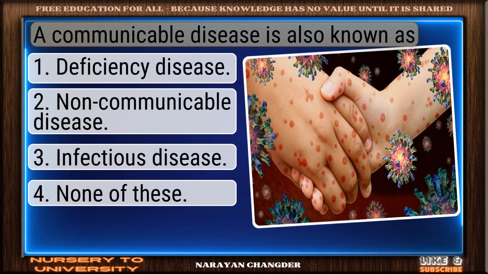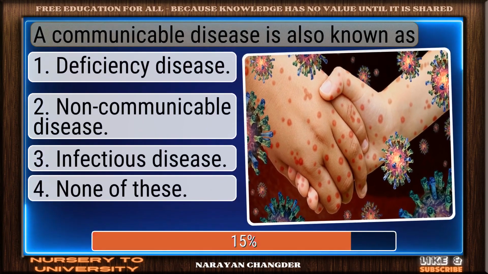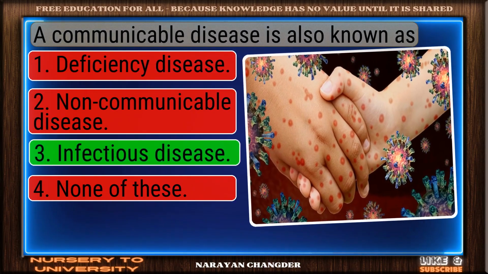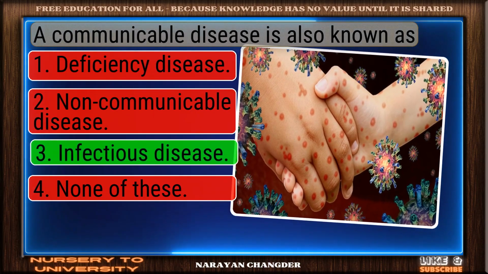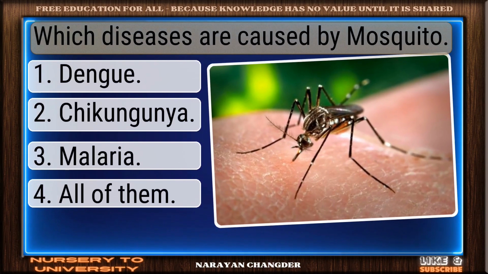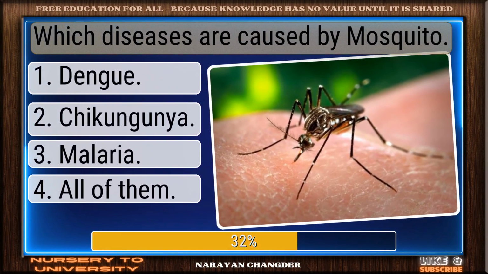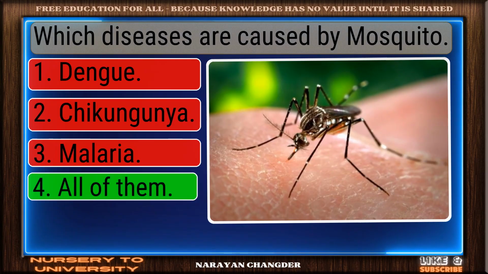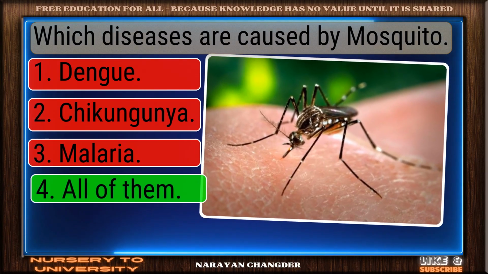A communicable disease is also known as ____. Well reasoned. Infectious disease is the correct choice. Which diseases are caused by mosquito? Excellent. All of them is a brilliant choice.